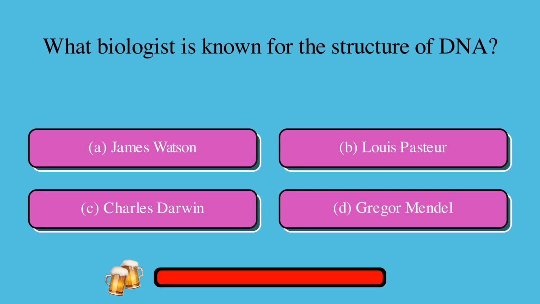What biologist is known for the structure of DNA? A. James Watson, or B. Louis Pasteur, or C. Charles Darwin, or D. Gregor Mendel? The correct answer is A. James Watson.